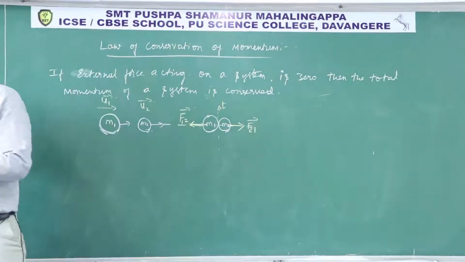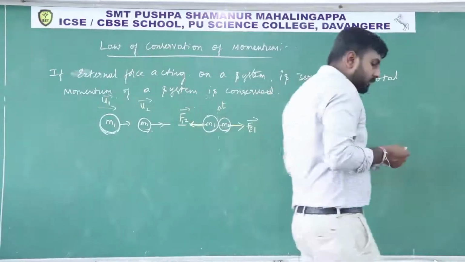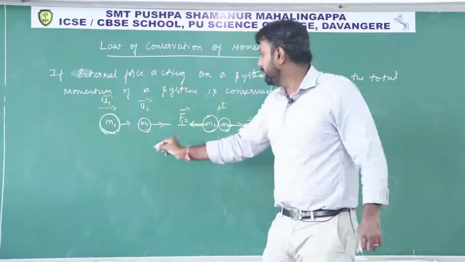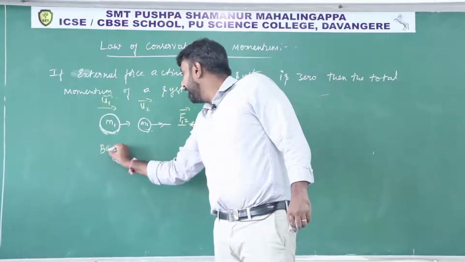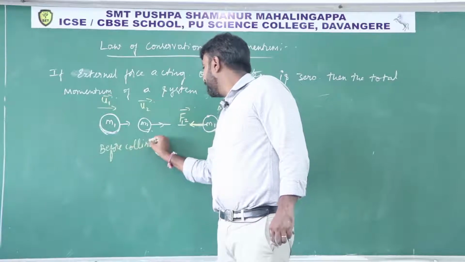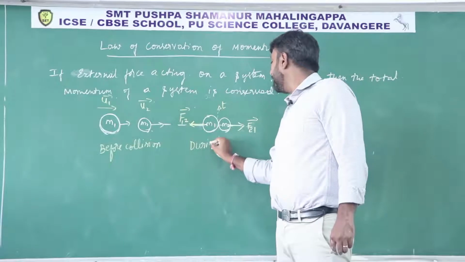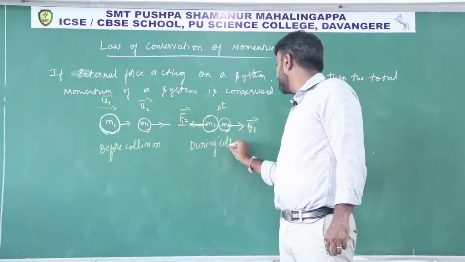A very small interval, delta t. This is the condition before collision, and this is the condition during collision.